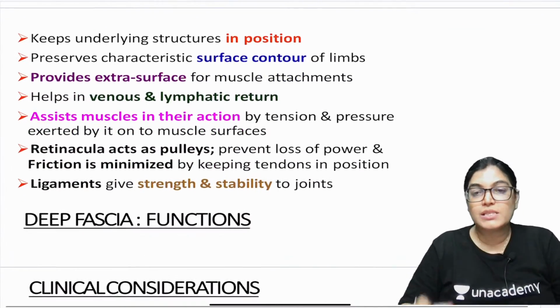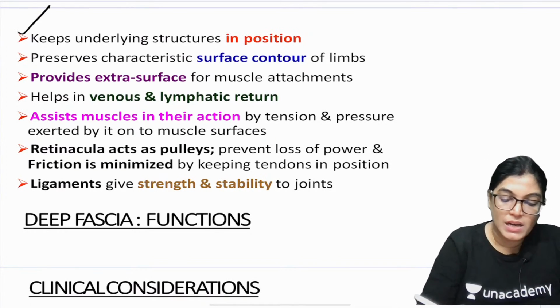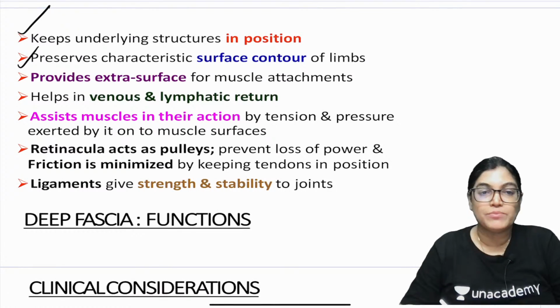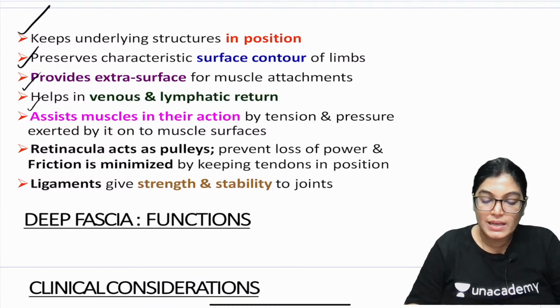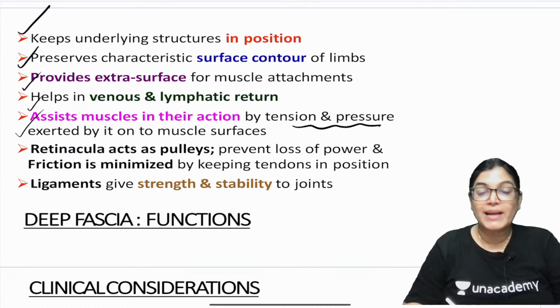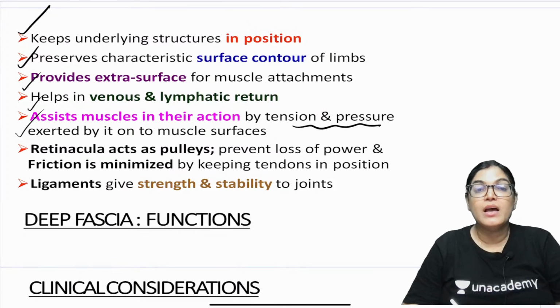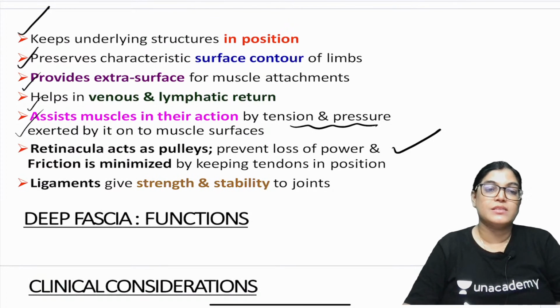If we want to put together the functions of deep fascia: it keeps the underlying structures in position, preserves the characteristic contour of the limbs, provides extra support for muscle attachment, and helps in venous return and lymphatic return. It also assists the muscles in their action by the tension and pressure it exerts on the muscle surface. Retinacula act as a pulley. There is formation of the flexor and extensor retinacula, which provide a pulley action that prevents loss of power, and friction is minimized by keeping the tendons in position.